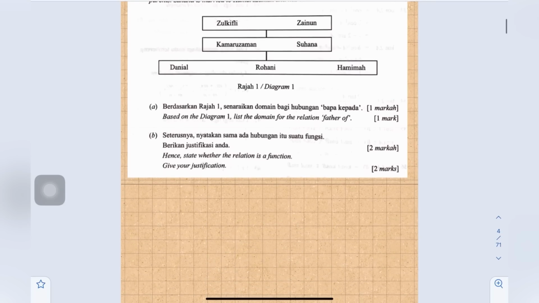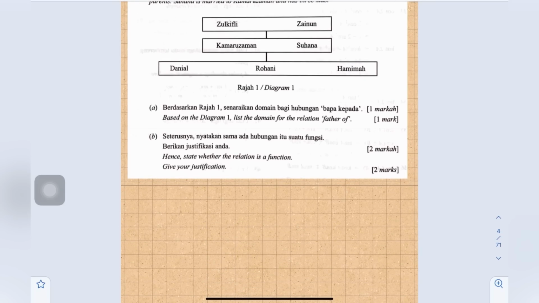Okay, so to understand this, let's draw the relation of this situation. Here we have 2 sets. The relation is father of. The fathers are Zulkifli and Kamaruzaman.